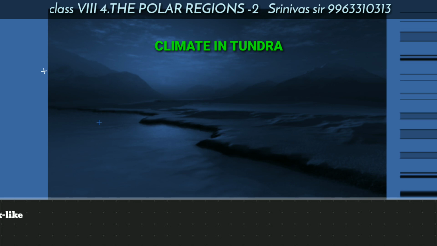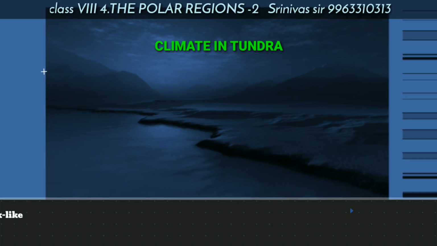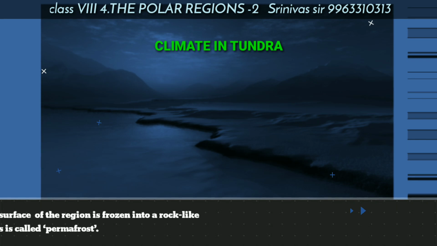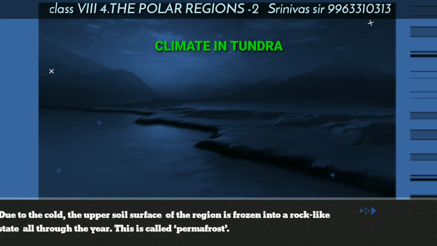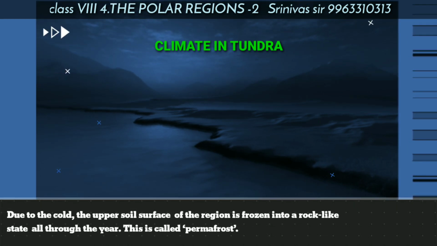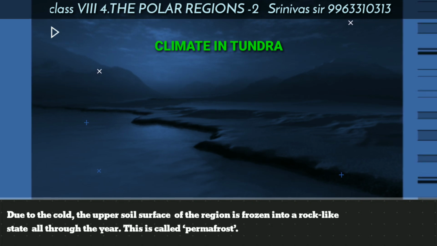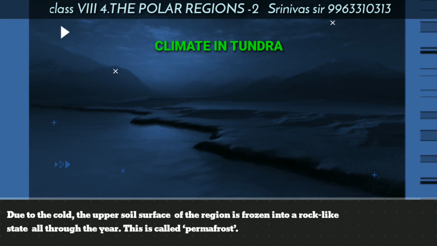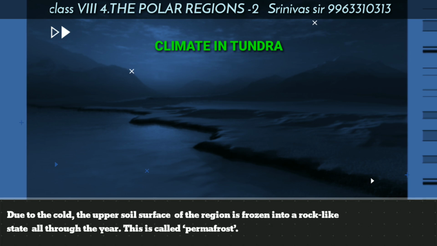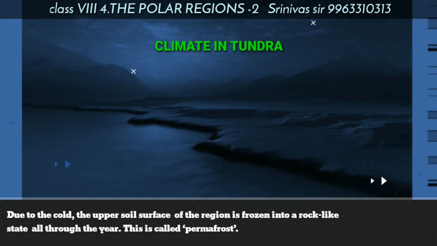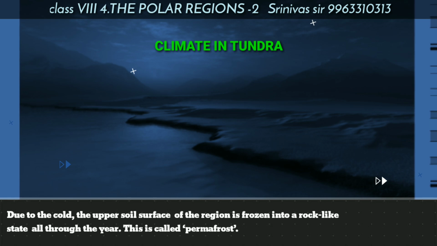During this winter season, all the water bodies which are located in this tundra region turn into ice. Due to the cold, the upper soil surface of this region is frozen into a rock-like state all through the year. This is called permafrost. In this region, the ground is very cold and very hard. That is why it is called permafrost.